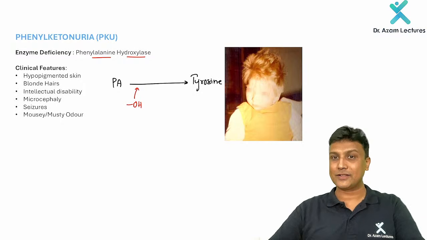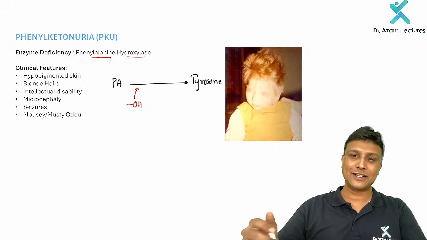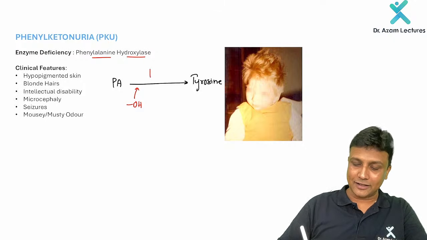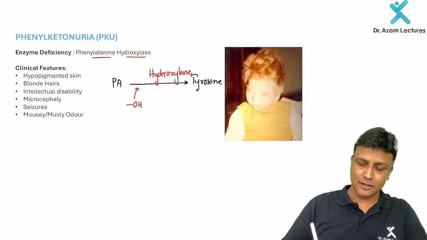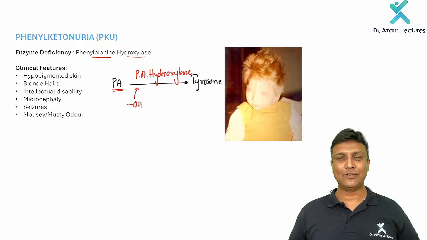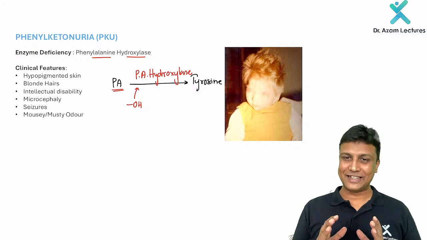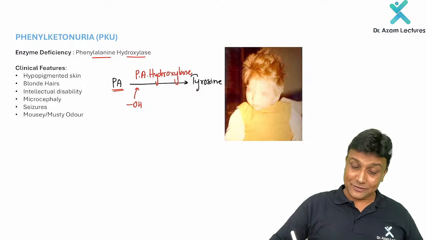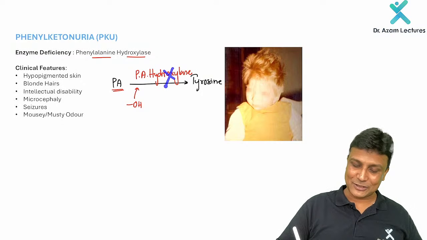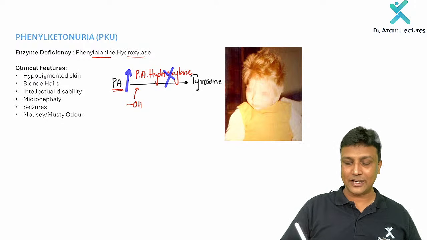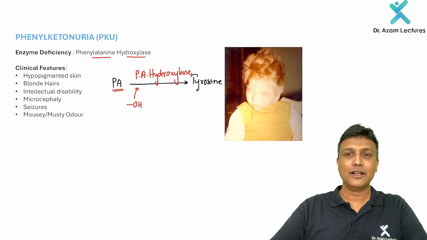Now you know very well what is the name of that OH group, hydroxyl group. And because we are adding the hydroxyl group, the name of the enzyme here will be hydroxylase. Add the name of the substrate here, phenylalanine hydroxylase. Lovely. Easy to make the name of the enzyme. And now suppose if this enzyme is deficient, obviously what is going to happen? Phenylalanine levels will increase and it will start excreting in the urine. That condition is known as